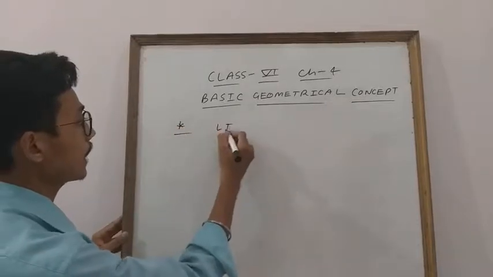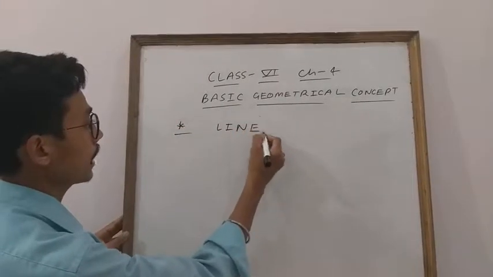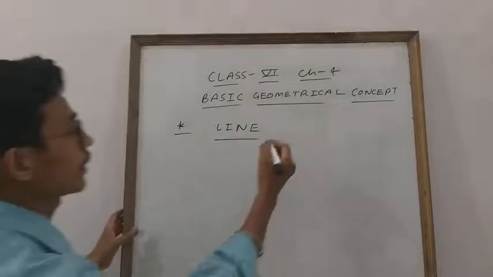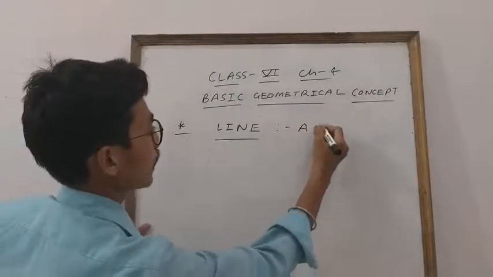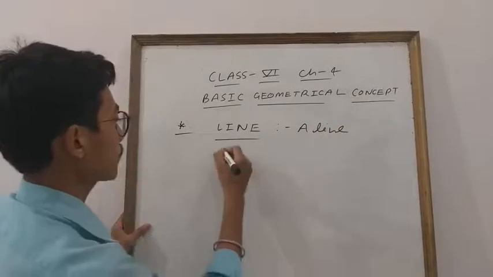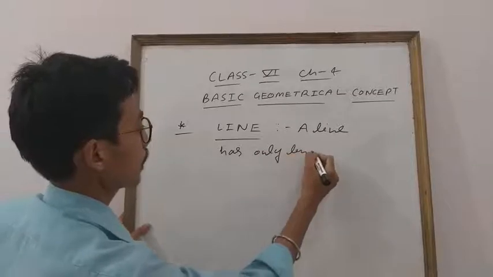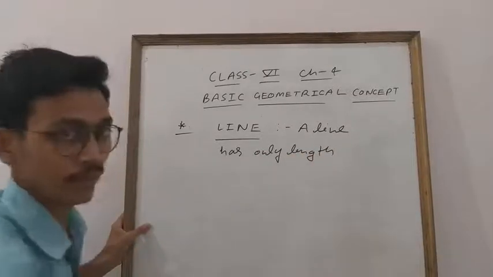Next thing is line. What is a line, student? You know that a line has only length.